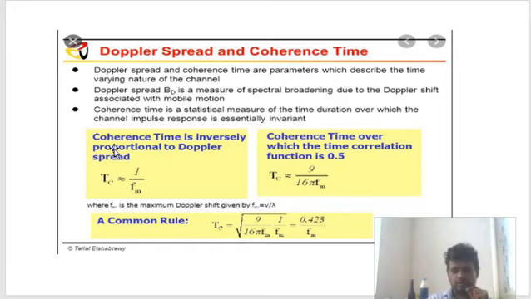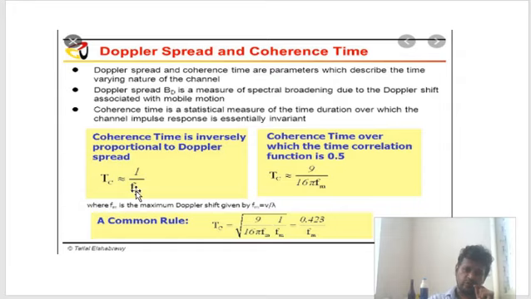Now you see, coherence time is inversely proportional to Doppler spread. Again, here is a very important concept. High Doppler spread will mean more fading. More fading will mean less coherence time, and less coherence time means the time channel will be less stable. Understood?